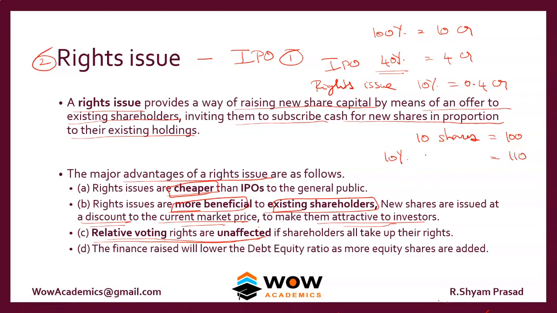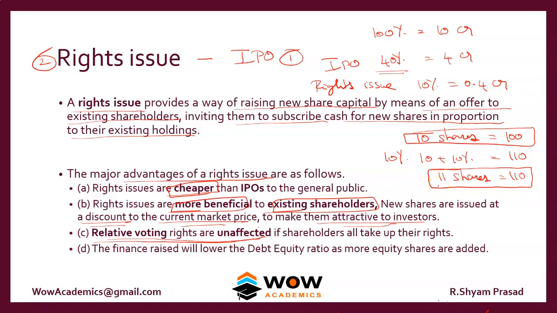So if you buy one more share, 10 plus 10% gives you 11 shares. So you have 11 shares after the rights issue and the total shares is 110. Initially you had 10% of the total shares. Now also you have the same 10% of the total shares. So proportionately you buy shares. That's what it means that relative voting rights are unaffected if shareholders take up their rights. So you have to buy the additional shares.